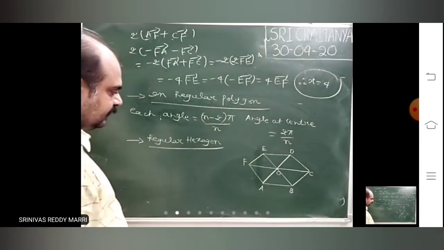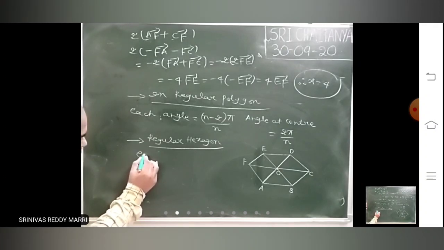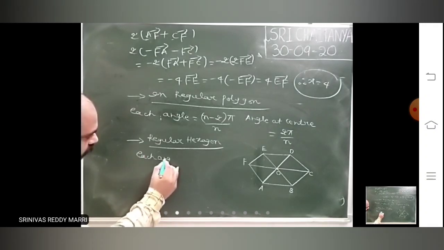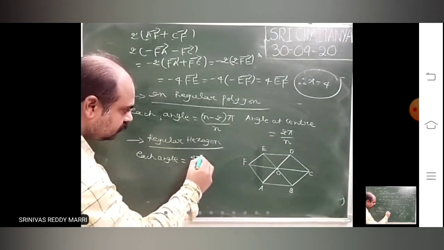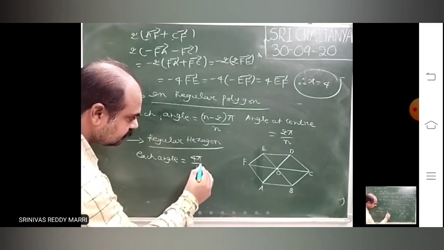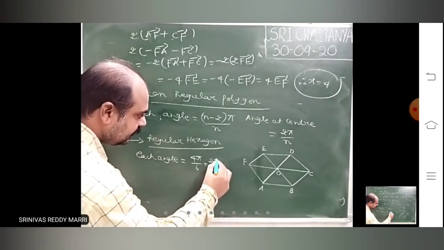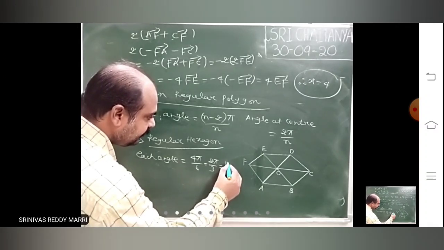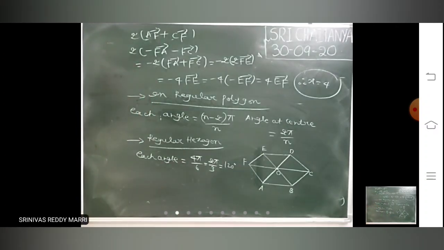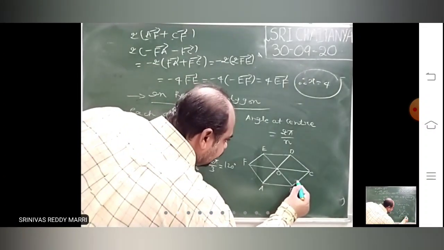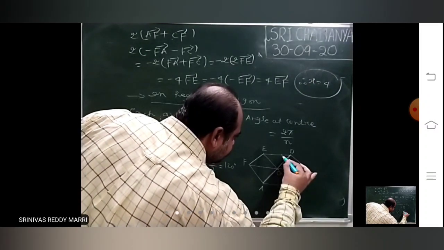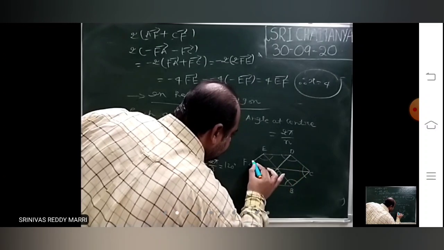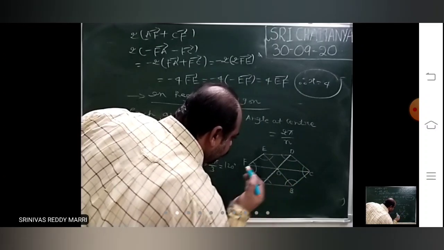Now what I am telling is about each angle in this. Each angle is (6 minus 2) times 180 divided by n, where n is 6. That means each angle in the regular hexagon is 120 degrees. This is the angle. All the 6 angles will be 120 degrees.